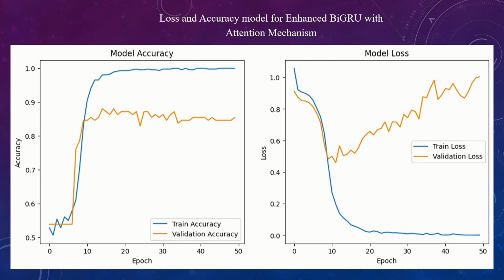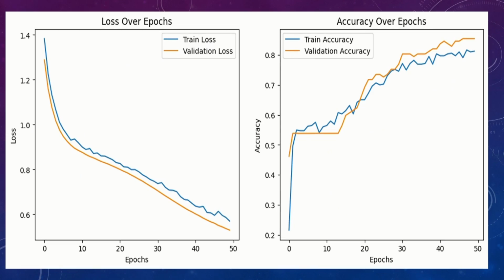So we cannot actually rely on the BiGRU enhancement, although the accuracy is very good. But with the hybrid model between BiGRU and BERT, the accuracy was 85%, just like the enhanced BiGRU, but our training loss was actually robust. So meaning we didn't have overfitting on that particular model.